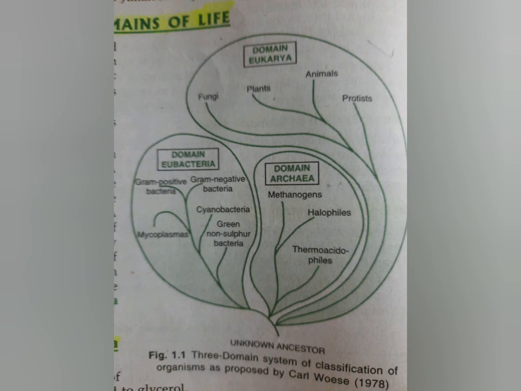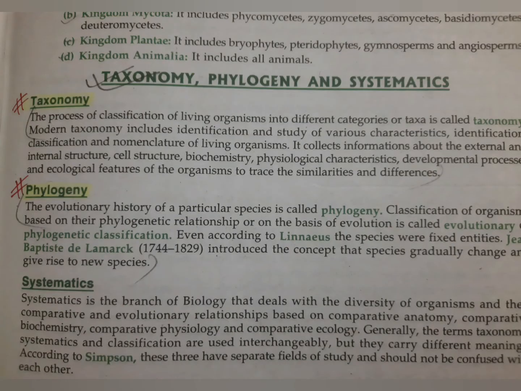Now we are coming to the different grouping systems of biological classification, that is taxonomy, phylogeny and systematics. First let's see what is taxonomy. It is actually the process of classifying all the living organisms into different groups, meaning different taxa, and this process is known as taxonomy.